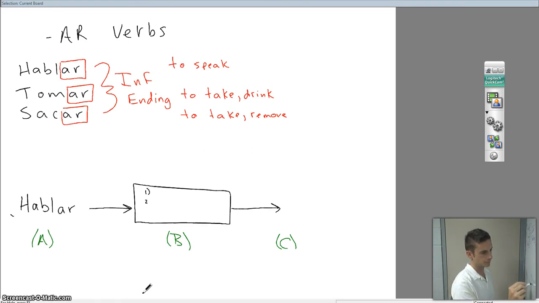Remember this little template? Remember that template? There are all of our subject pronouns. So you're never going to get away from this thing. So I hope you are committing this to memory. And whenever you see UD, that is the abbreviation for usted.